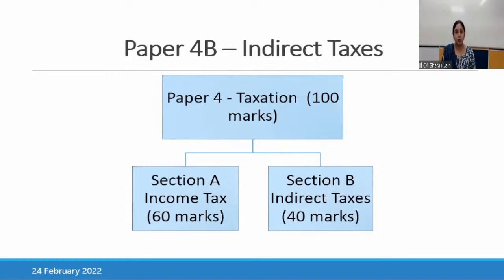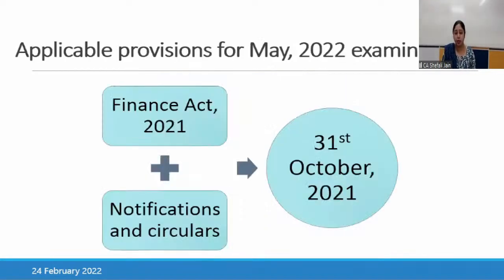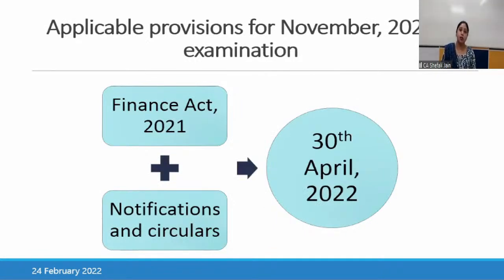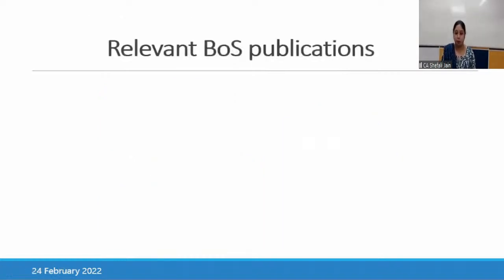Most of the students first complete their indirect tax portion and then they move towards the income tax. So you should be very attentive in these classes and you should take maximum benefit from these classes so that you can score maximum 35, 37 marks at least in this paper.